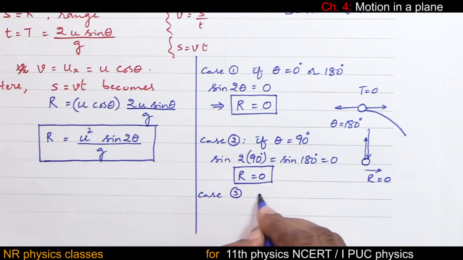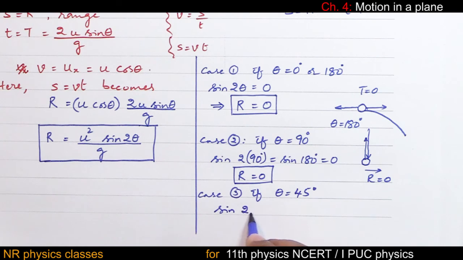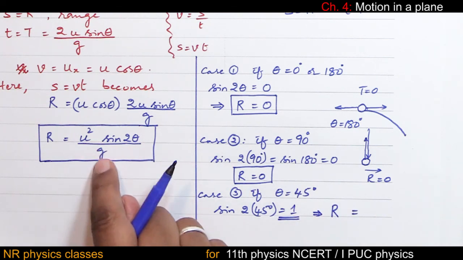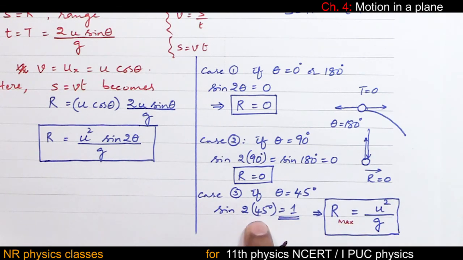Case 3, if theta is 45 degrees, special case, 45 degree, sine 2 times 45, because the equation has sine 2 theta, 2 times 45 is sine 90, which is equal to 1, implies range equal to u square by g, and this range is maximum. So range is maximum at theta equal to 45 degree.